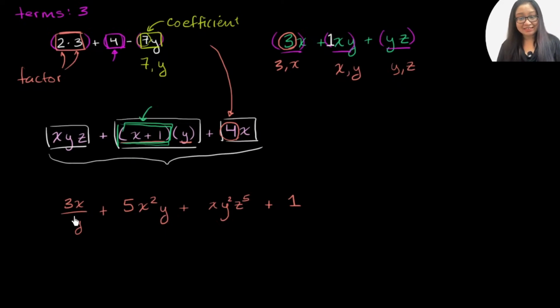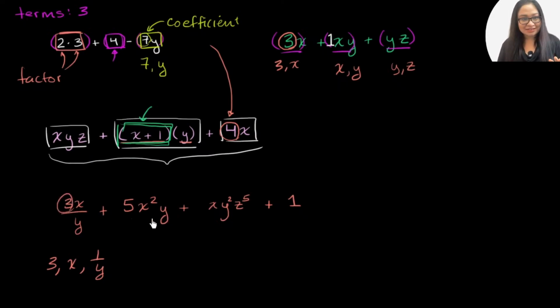Well, this is interesting. You might say the factors are the things that are being multiplied, but here I'm dividing by y. But remember, dividing by y is the same thing as multiplying by its reciprocal. So it would usually be considered to have three factors here, where the factors are 3, x and 1 over y. If you multiply 3 times x times 1 over y, you're going to get exactly what you have right over here. If someone asks what's the coefficient here, you'd say that 3 is the coefficient.